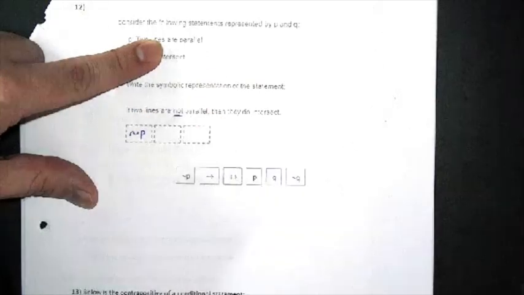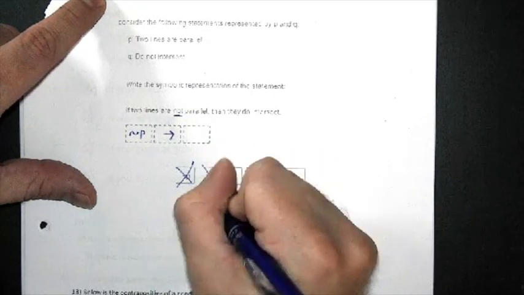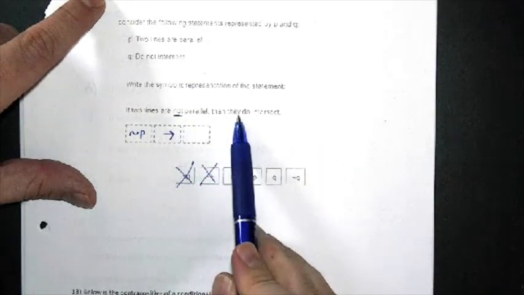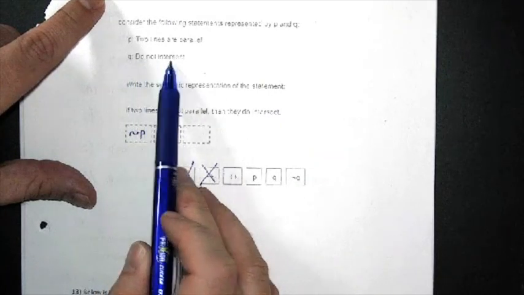So let's look at our statement. If two lines are not parallel, two lines are parallel is P. They've added the word not down here, so I need to negate P, not P. So I'm going to mark that out. And since it's an if-then statement, I need my if-then symbol, which is my arrow. So I'm going to mark that out.